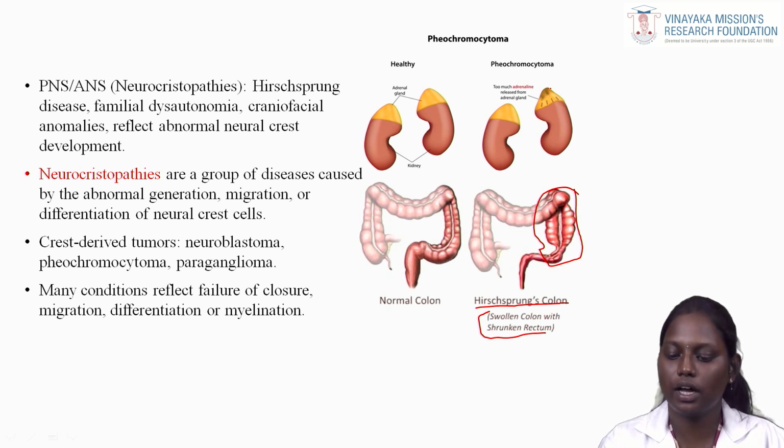Here we can see an adrenal gland. In this adrenal part, above the kidney, we can have a hump-like structure, right? This leads to extra production of adrenaline. That condition is called pheochromocytoma.